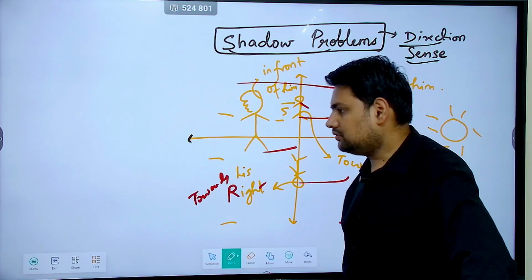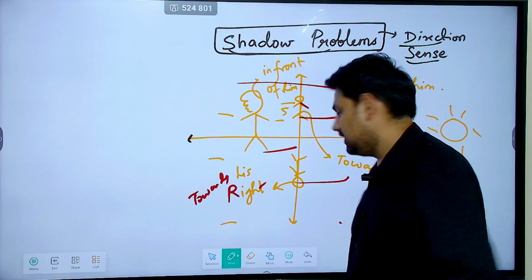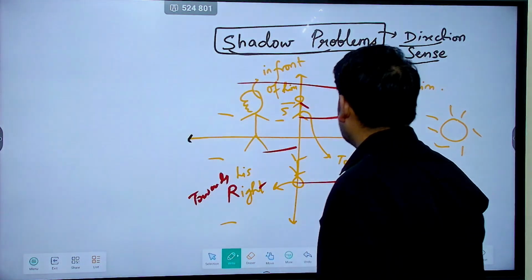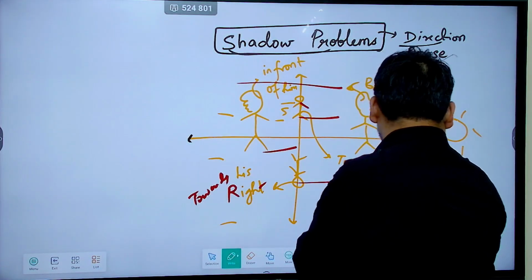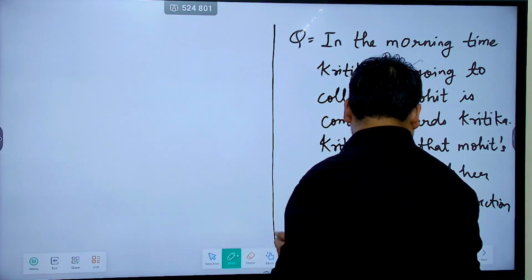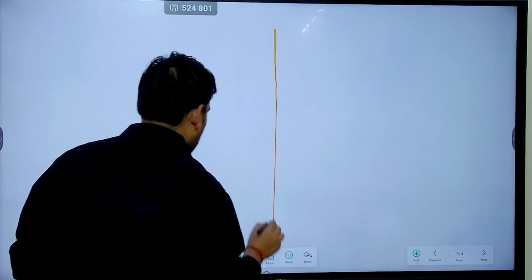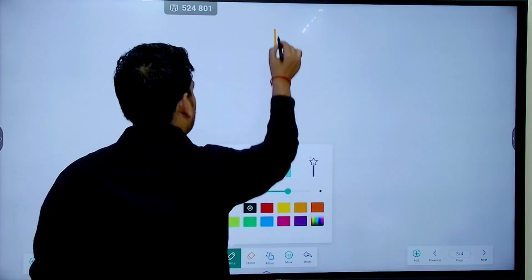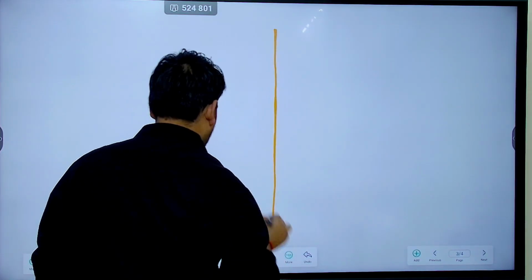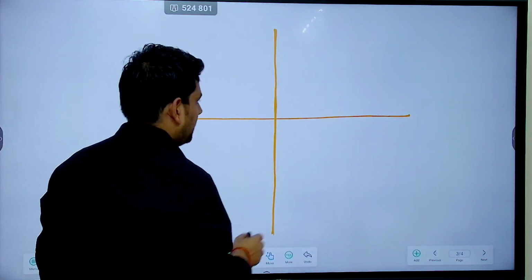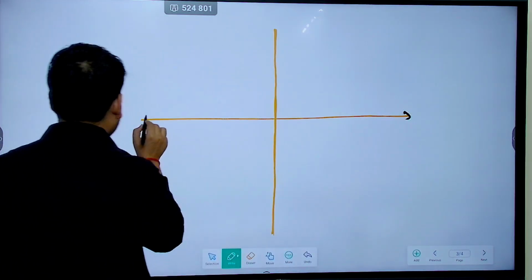Now what will happen during the sunset phase? See, now let's see during the sunset phase. During the sunset, okay, now where would the sun be?